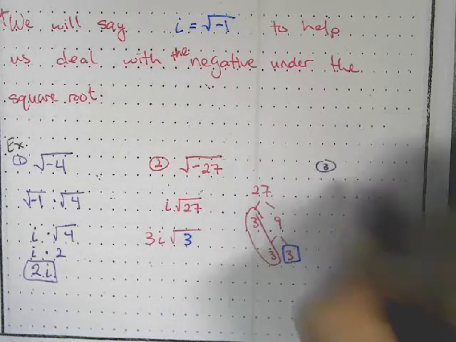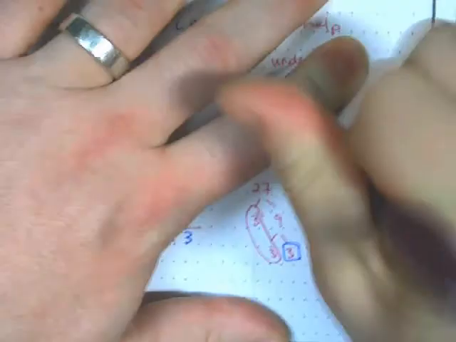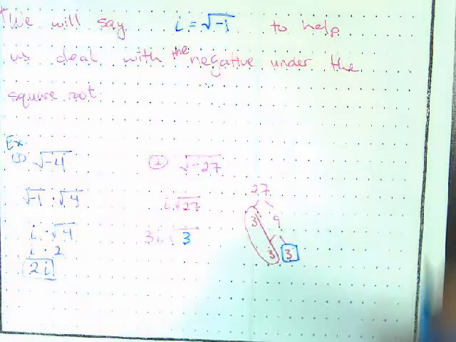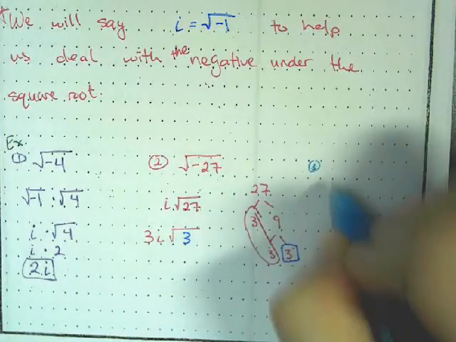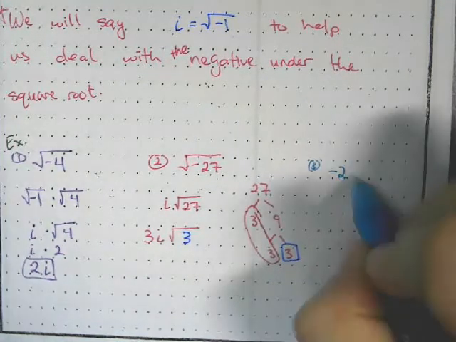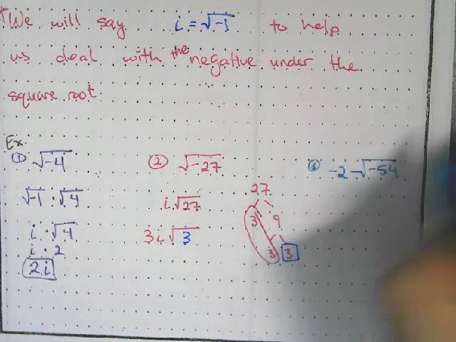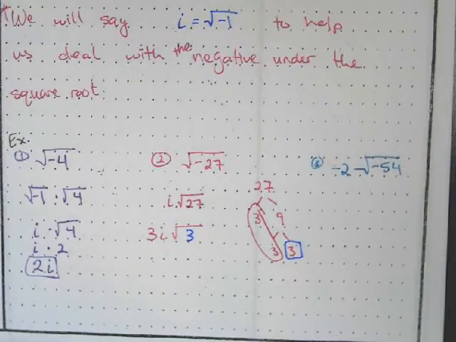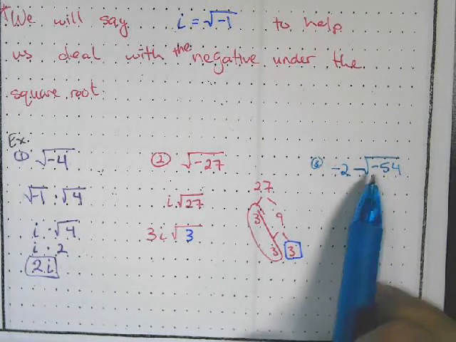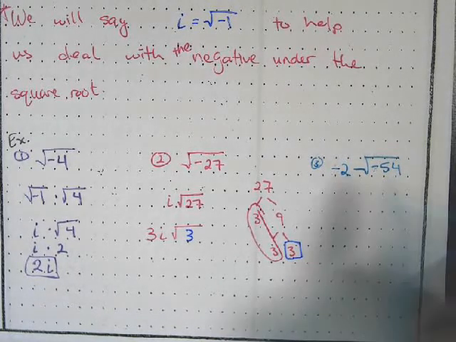Let's do one more. Say we have -2 times the square root of -54. Well, the negative on the inside is what becomes my i.